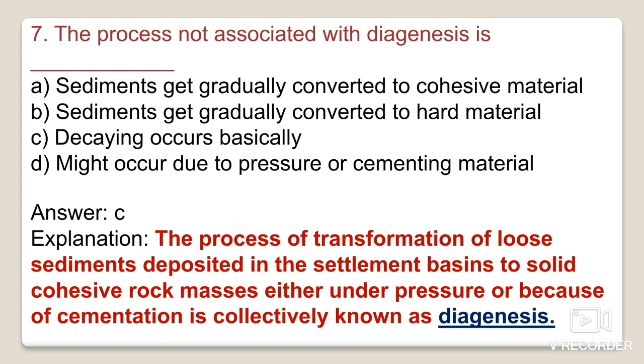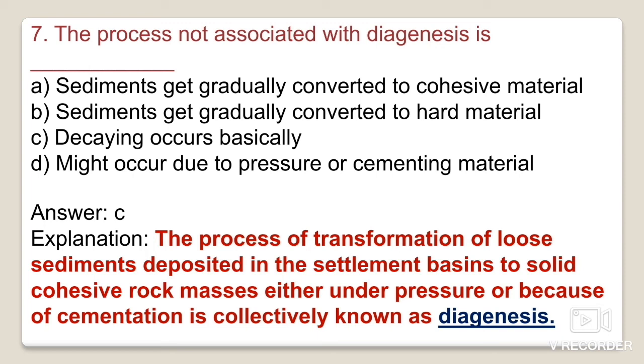In other terms, all the physical and chemical changes that take place to form a sedimentary rock are known as diagenetic processes, and the process is known as diagenesis. There are various stages in the diagenetic process: compaction, cementation, and recrystallization. We will discuss that later.